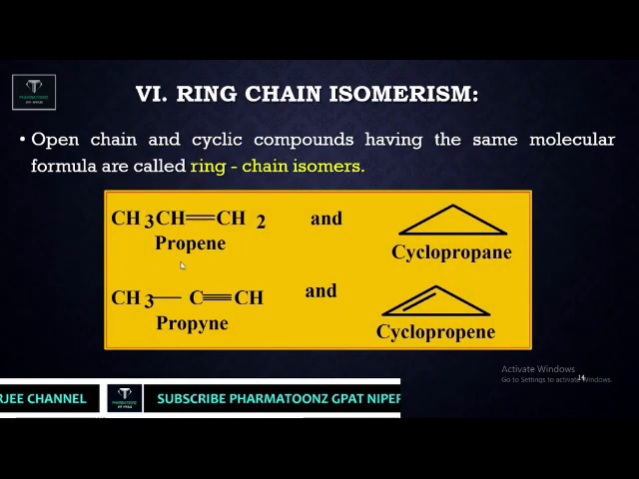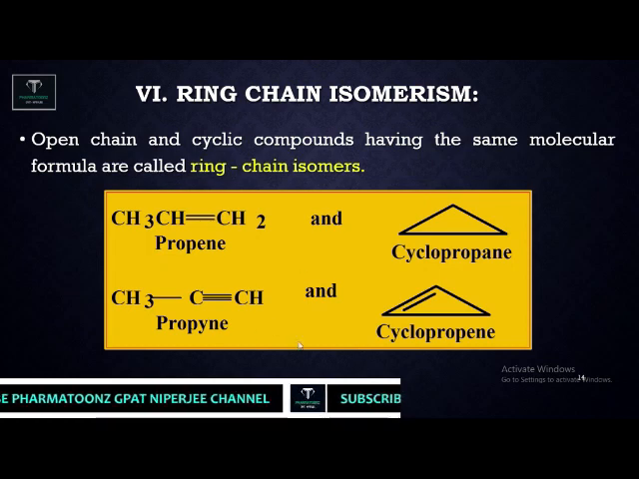This is the structure of propene, prop-1-ene, and this is the structure of cyclopropane. In the structure of cyclopropane, CH2, CH2, CH2, so 3 carbons and 6 hydrogens are there. In propene also, 1, 2, 3 carbons, 3 plus 2, 5 plus 1, 6. So C3H6 is the molecular formula for propene, the same molecular formula as cyclopropane. This is an open chain compound and this is a cyclic compound, hence it is called ring chain isomerism.